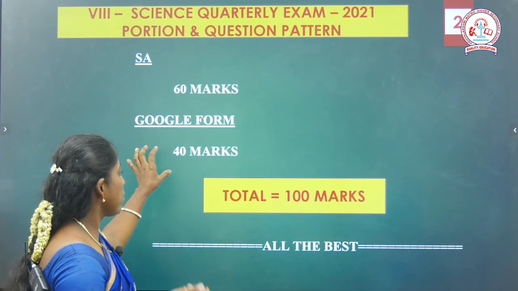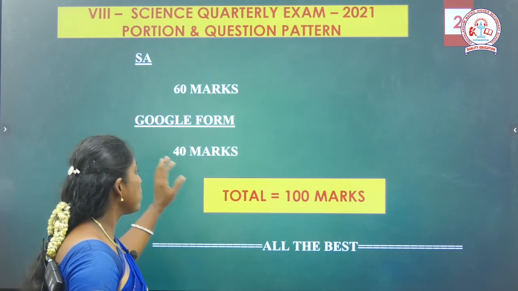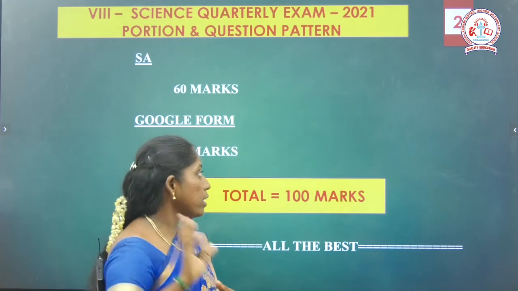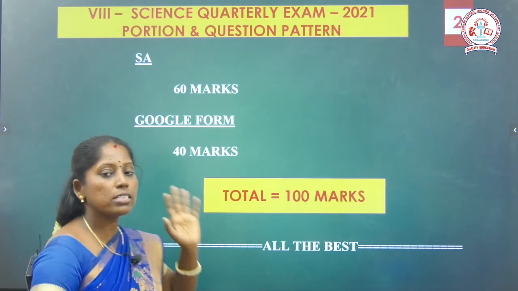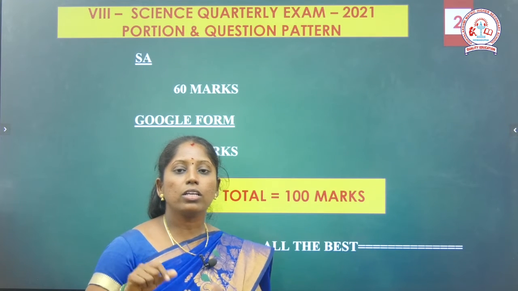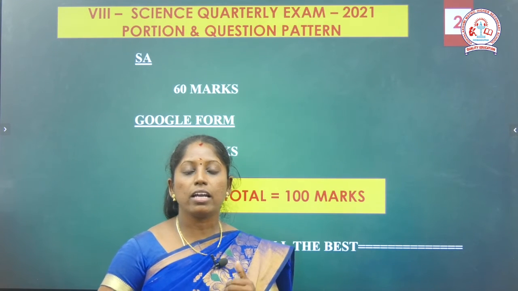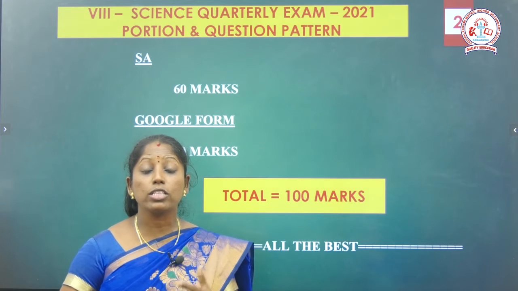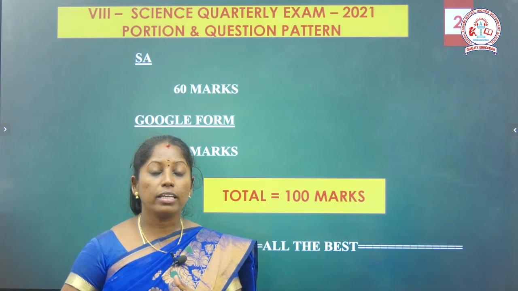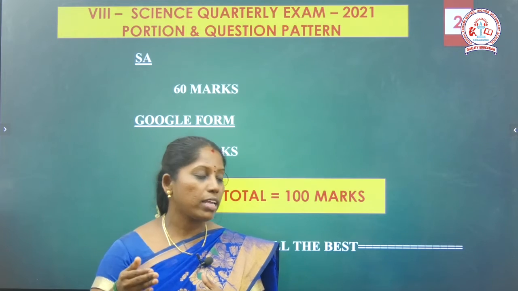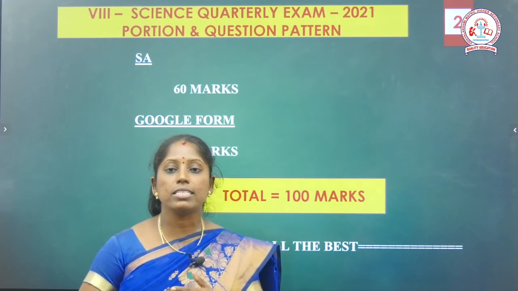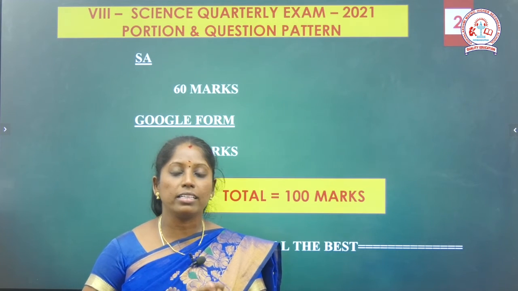Two types of papers you are going to write, total marks 100. The first day you are going to write the Google form, that means out of 40 marks. Then the second day you are going to write 60 marks, in the descriptive writing method. In the Google form, we already did it in the pre-quarterly examination. 40 marks, you are going to choose the correct answer only. Then you can submit that. Then 60 marks we are going to write the summative assessment, that means descriptive method, writing on paper.